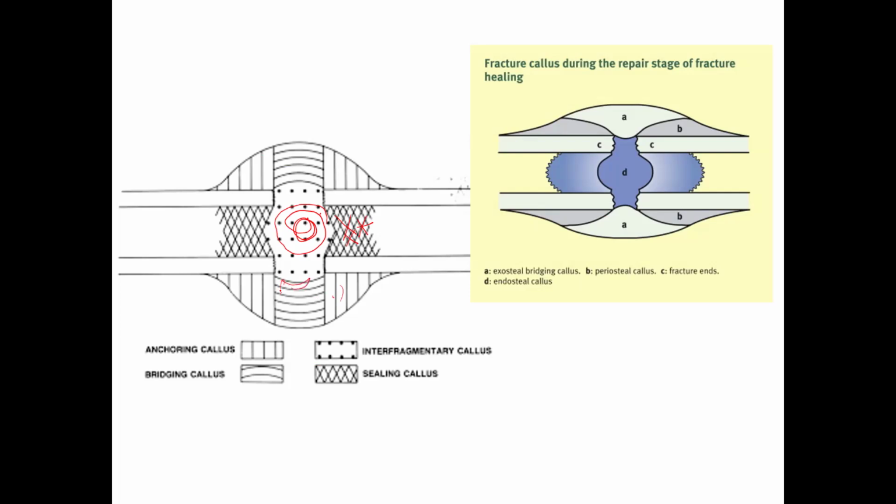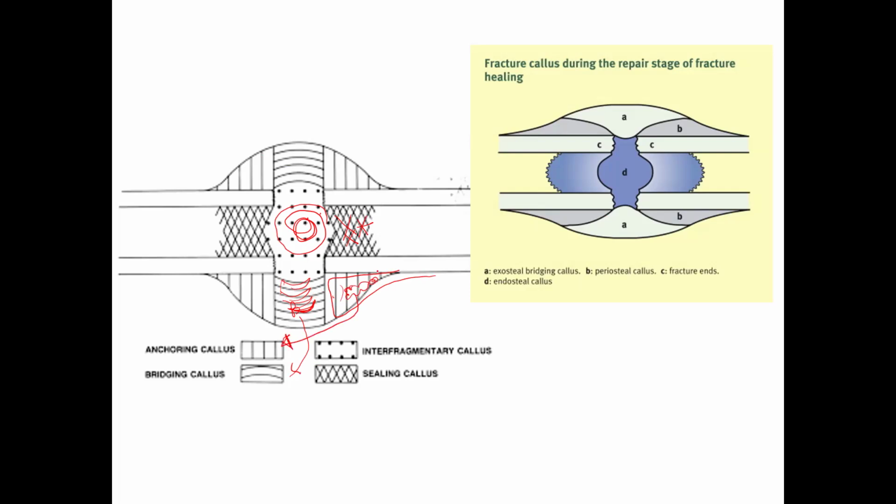This is bridging the two fracture ends, so it's called bridging callus. What is this? The callus forms inside the periosteal tissue of the bone. So this is periosteal callus, otherwise called anchoring callus.